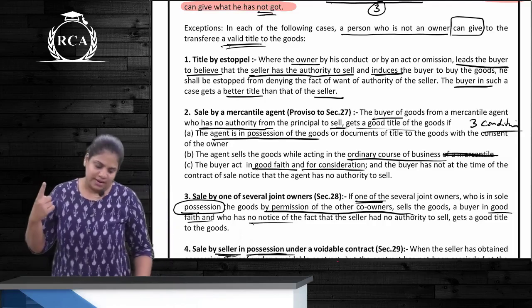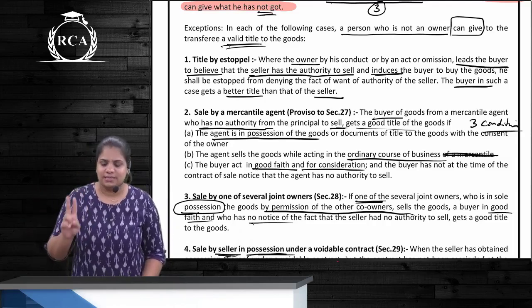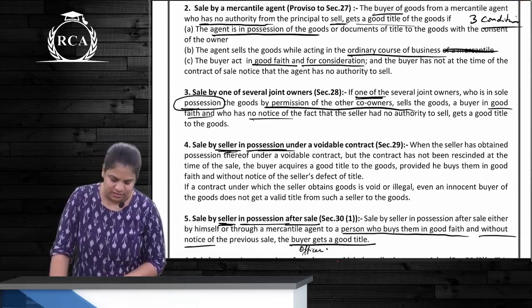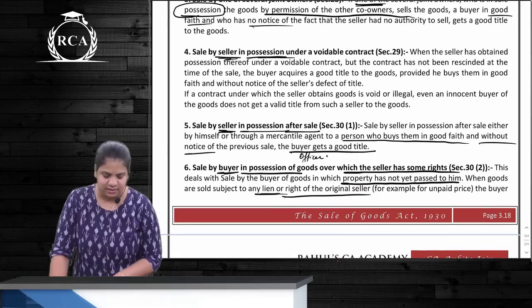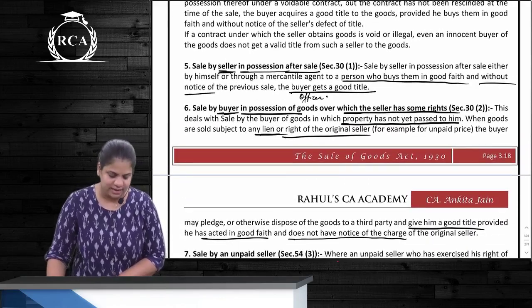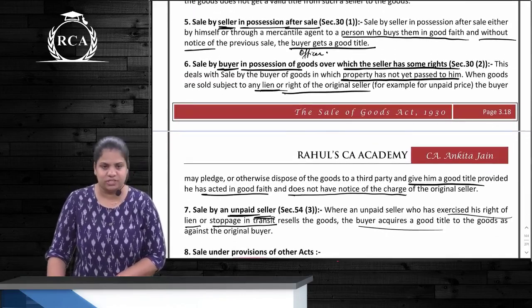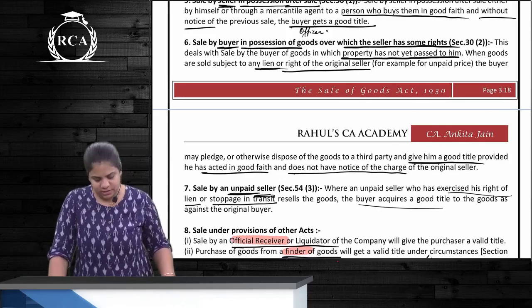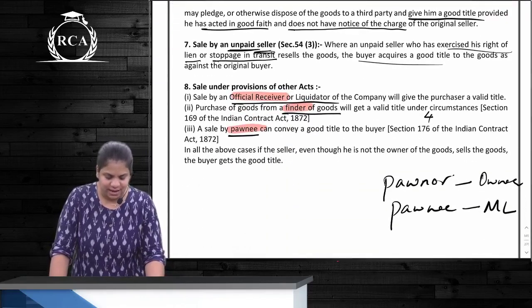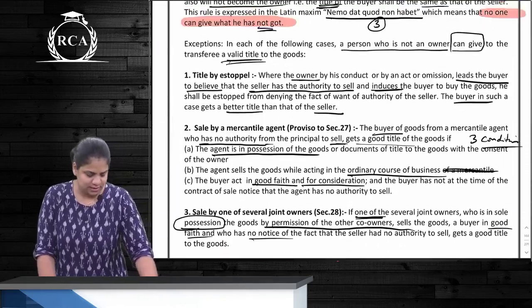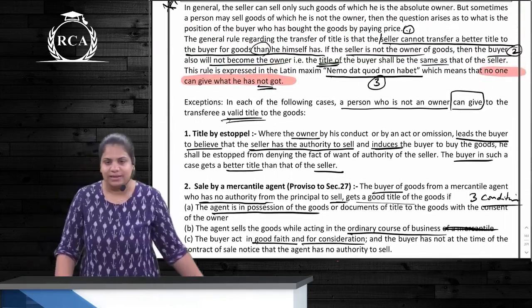First, just tell me the headings. First is title by estoppel, then sale by mercantile agent, then sale by one of several joint owners, then sale by seller in possession under a voidable contract, then sale by seller in possession after sale, then sale by buyer in possession over which the seller has got rights, and unpaid seller, and 3 more other acts. So first, title by estoppel.